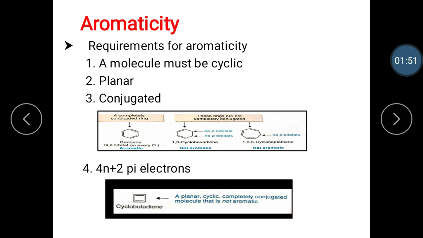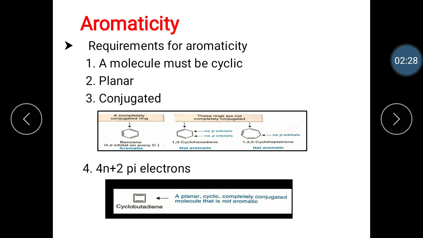Both 1,3-cyclohexadiene and 1,3,5-cycloheptatriene are not aromatic, and benzene is aromatic, a completely conjugated ring, and these rings are not completely conjugated. Both 1,3-cyclohexadiene and 1,3,5-cycloheptatriene contain at least one carbon that does not have a p orbital, and so they are not completely conjugated and therefore not aromatic.